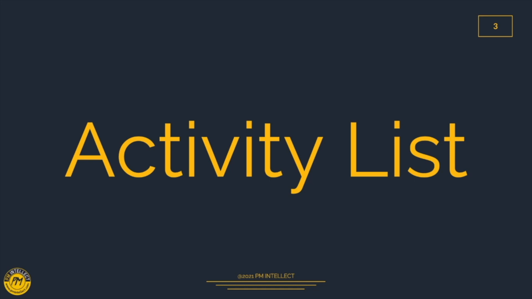Now, based on this definition, let's understand what could be the common traits for a particular activity or activity list. So, first one is it should be of a size and complexity that allow them to have a reliable estimate. We should not take an activity which is so complex that it is difficult to define it, because if we are not able to define it, we will not be able to deliver it.